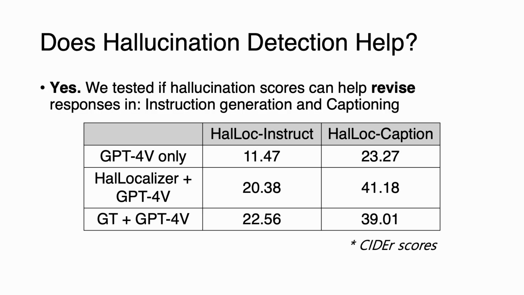We also tried using hallucination scores to revise model outputs to answer our third question: does token-level localization actually help? By flagging hallucinated token spans, HalLocalizer helps models edit and revise the correct spans in generation at fine granularity, making responses more grounded with higher CIDEr scores. A thing to note is that it gets closer to revisions guided by ground truth misidentification just by localizing hallucinated tokens.